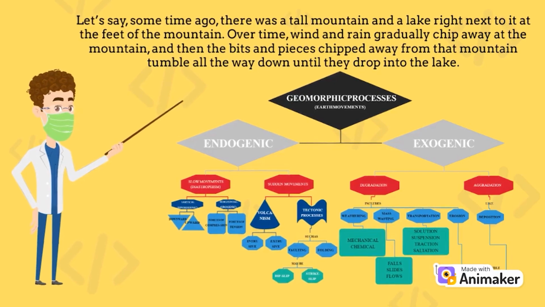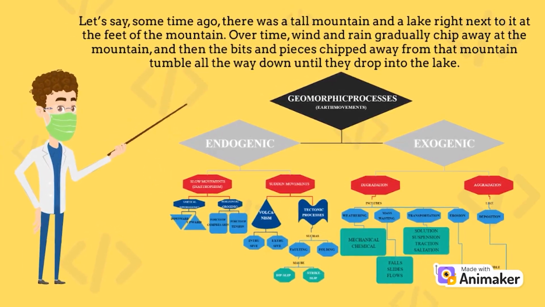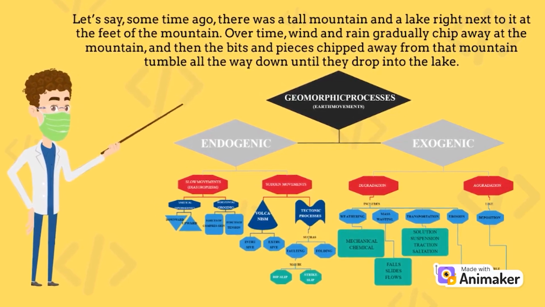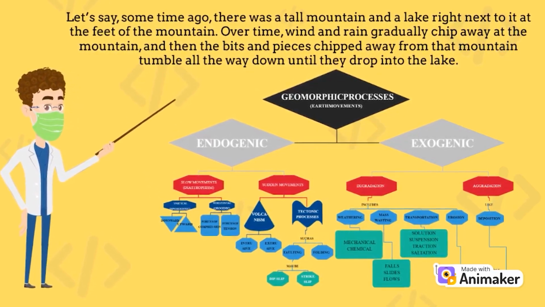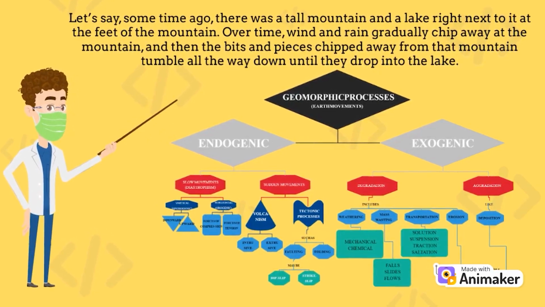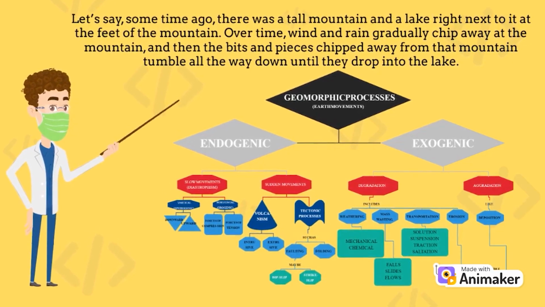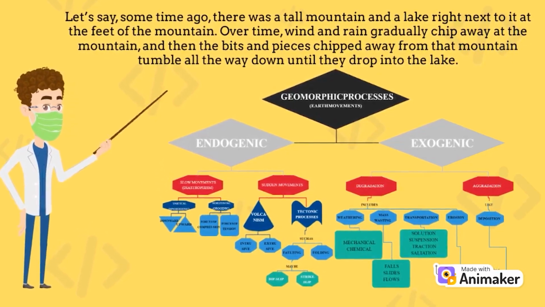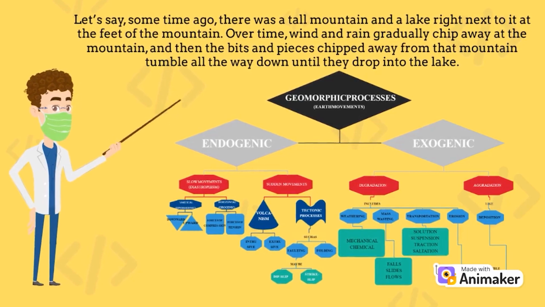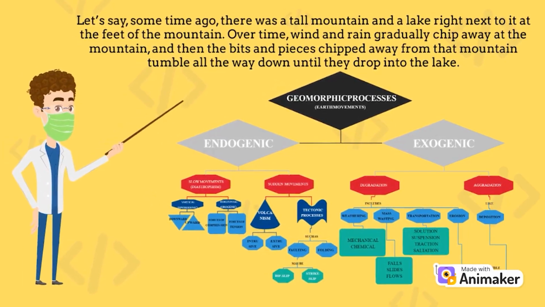Let's say, some time ago, there was a tall mountain and a lake right next to it at the foot of the mountain. Over time, wind and rain gradually chip away at the mountain, and then the bits and pieces chipped away from that mountain tumble all the way down until they drop into the lake. Those particles would float around in the lake and make their way to the very bottom thanks to gravity. There, they eventually settle down and get packed so tightly with each other that they form a whole new layer of solid sedimentary rock at the bottom of that lake.